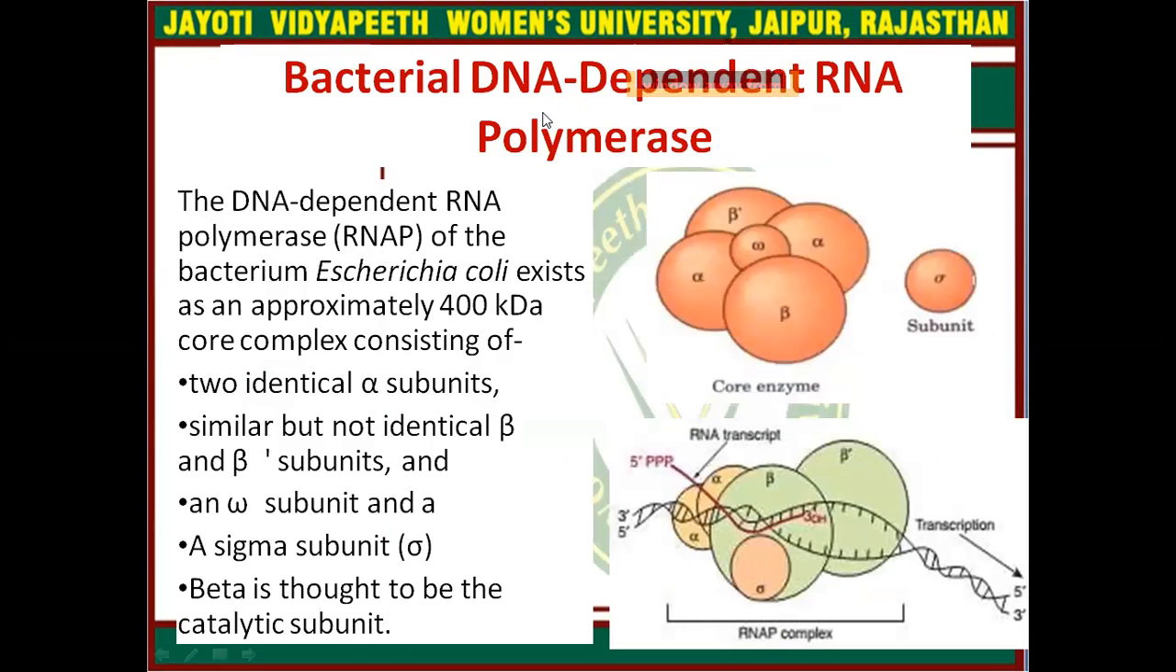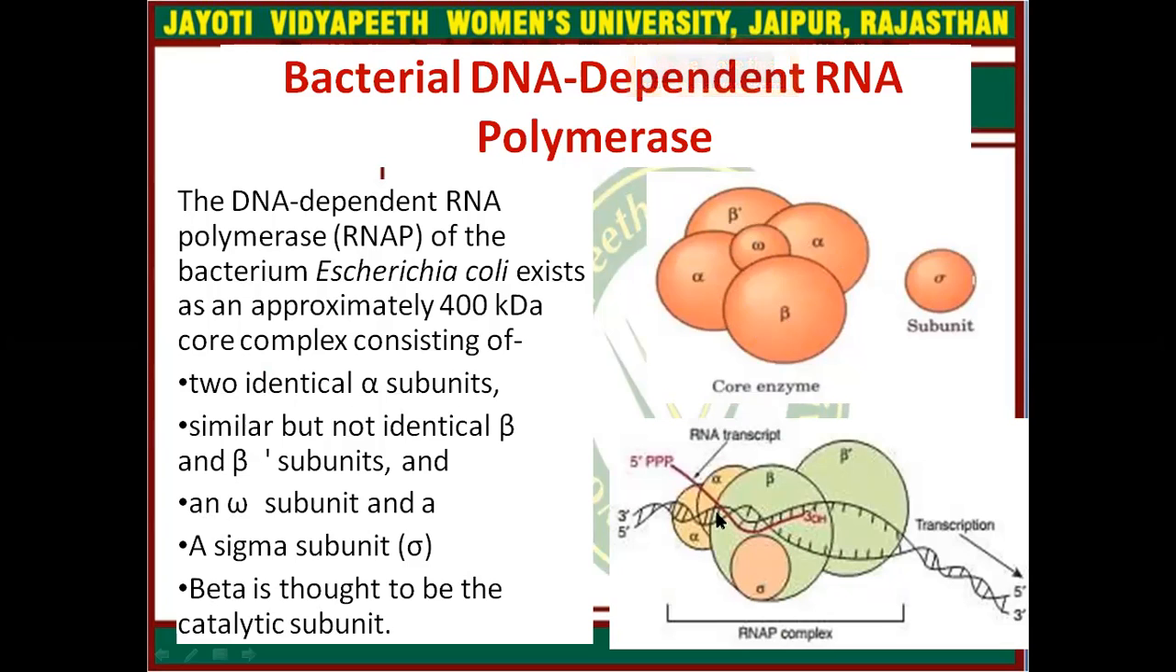Now come to the bacterial DNA dependent RNA polymerase. The DNA dependent RNA polymerase (RNAP) of the bacterium Escherichia coli exists as an approximately 400 kilodalton core complex consisting of two identical alpha subunits, similar but not identical beta and beta dash subunits, an omega subunit, and a sigma subunit. Beta is thought to be the catalytic subunit.